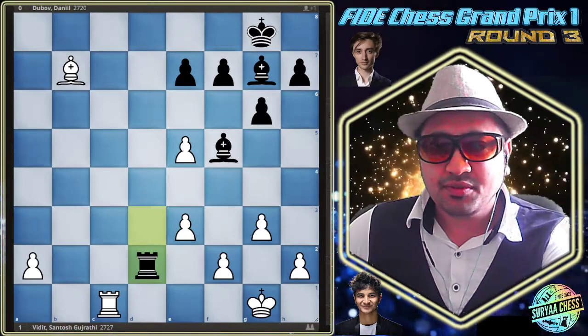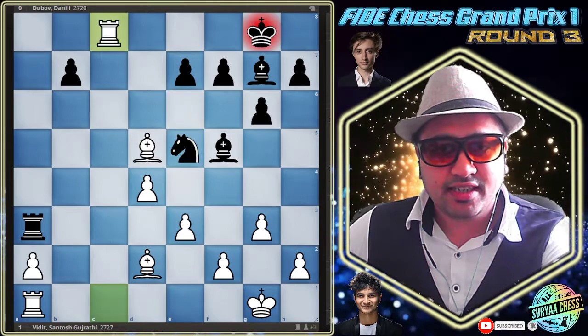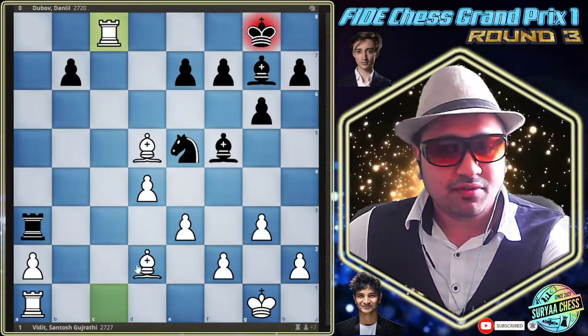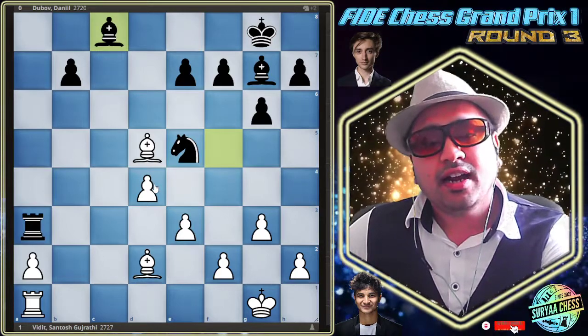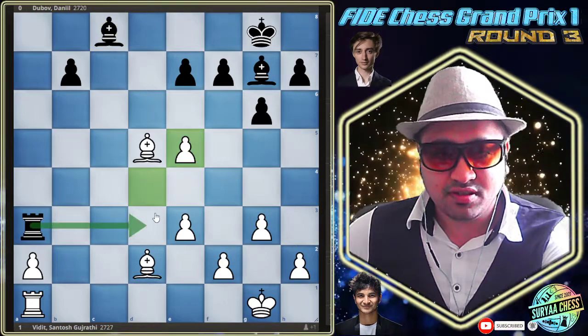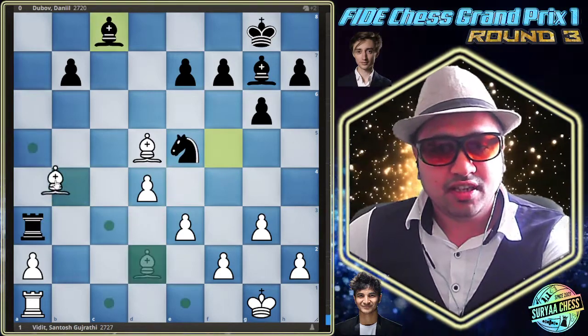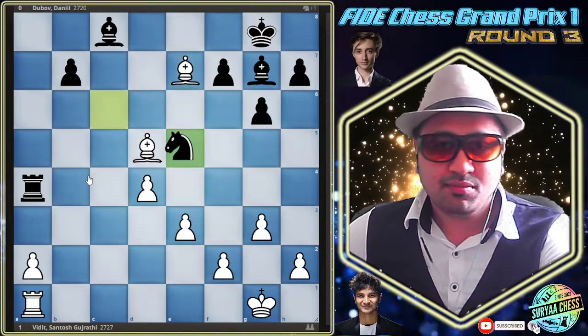So maybe let's go back here. After the capture here, perhaps one other line is to take here first. Bishop takes here, and again you cannot take here because of this. So maybe the other lines are like forking here and winning some pawns.